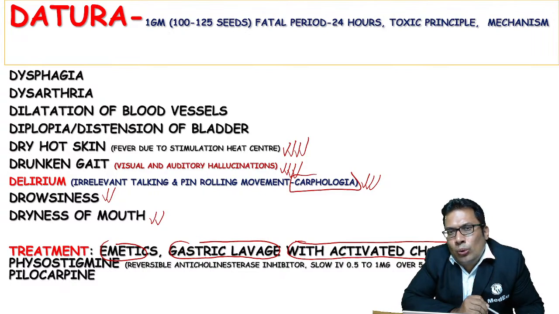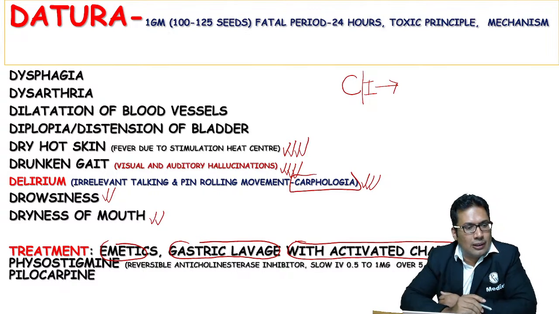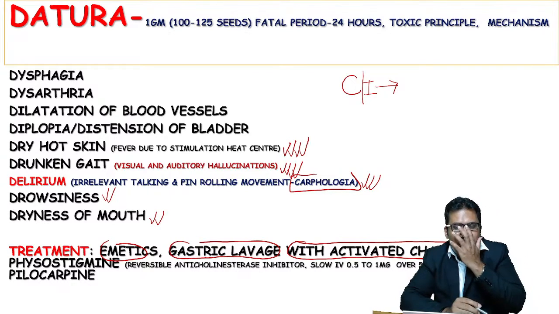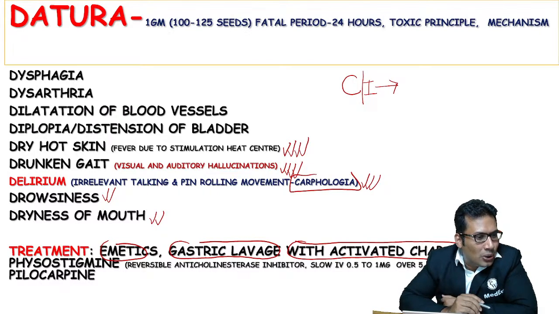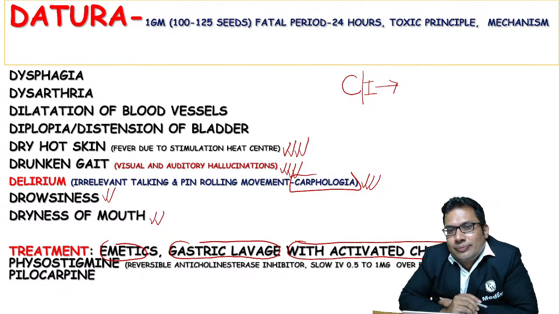My dear students, what is the contraindication for gastric lavage? Anyone, can you guess? Come on, my dear students. Gastric lavage is contraindicated in which condition? Yes, Lokesh. Satyam Pandey. Yes, corrosive poison, except I wanted the complete answer.